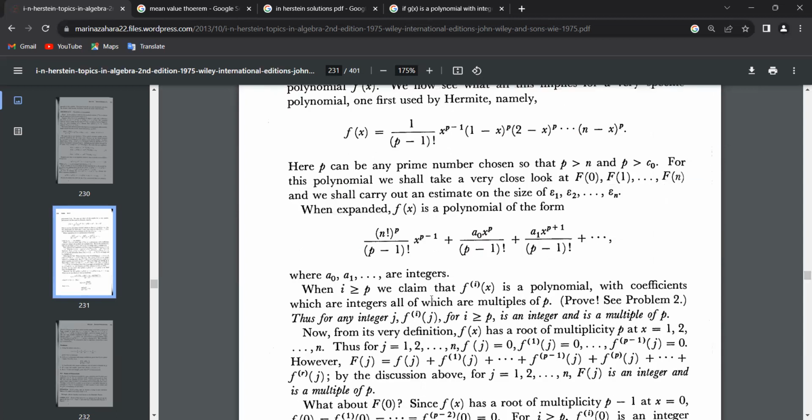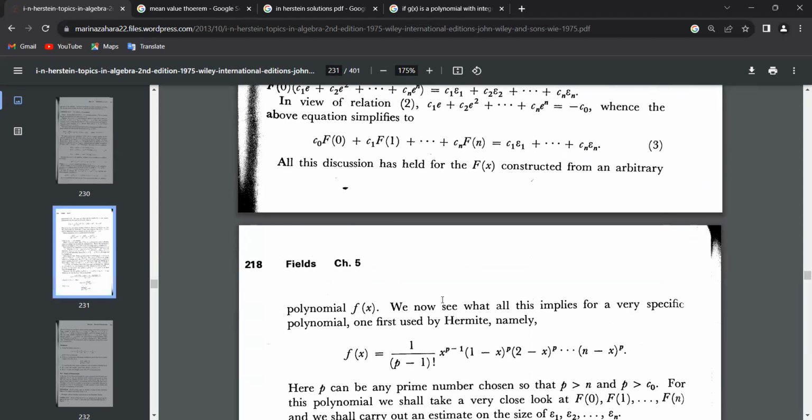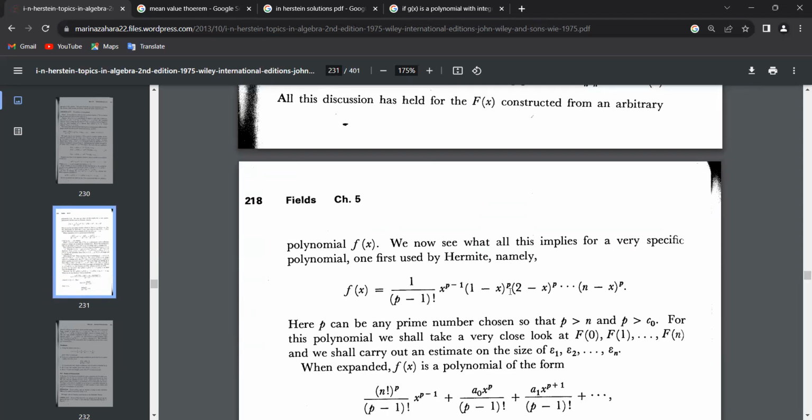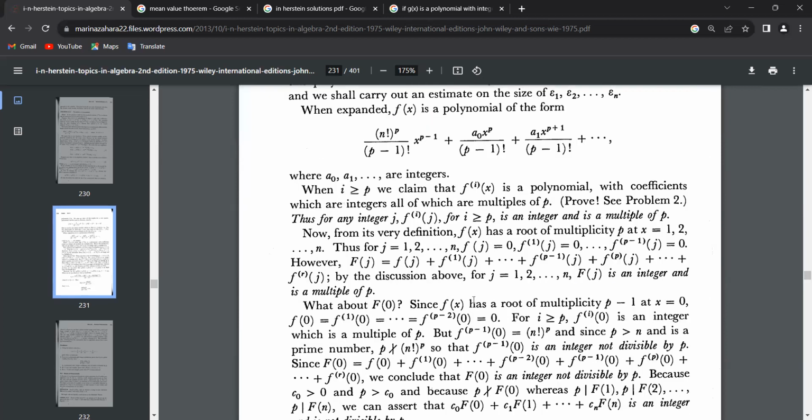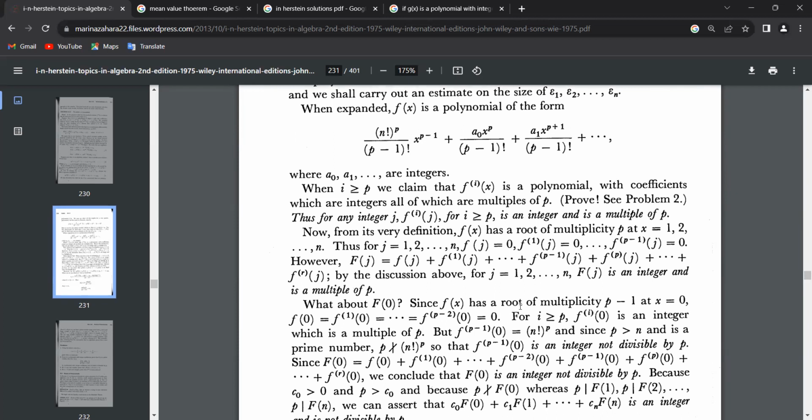F of 0, he has computed it to be 0. That is easy to see. We'll have 1 to n factorial here, but a 0 over here, so it comes out to be 0. And hence all the derivatives up to the p minus 2th derivative are 0, because it has multiplicity p minus 1.